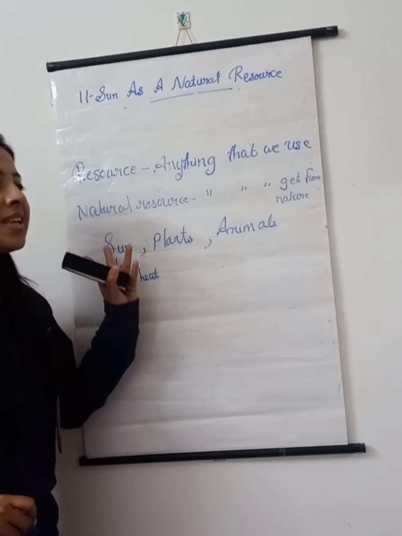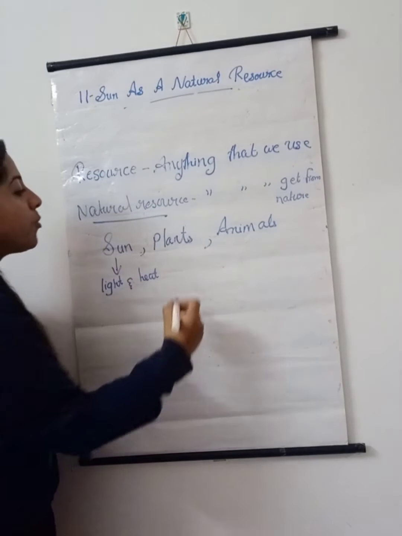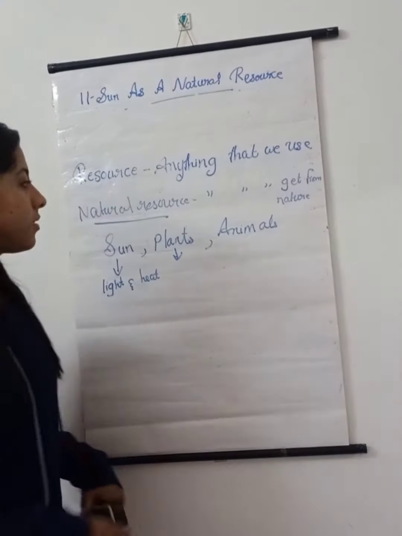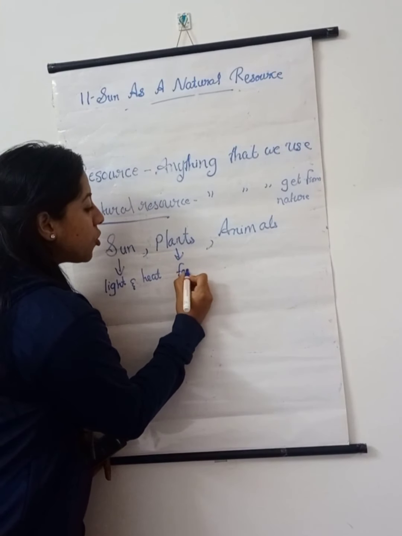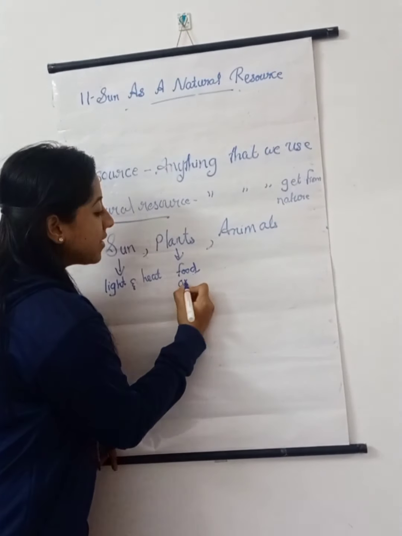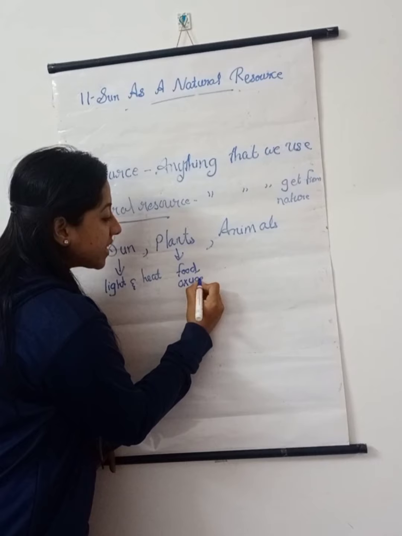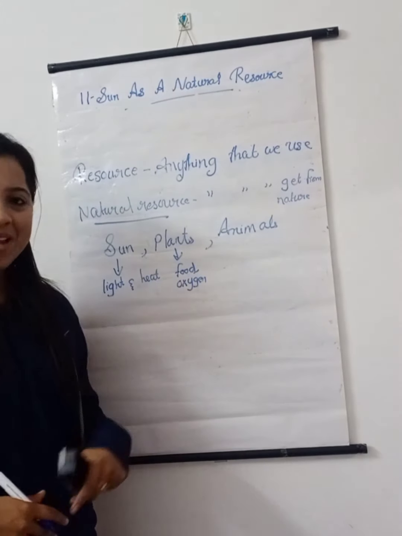The sun is acting as a natural resource. What about plants? The plants give us food. Not only food, it makes the air pure. That is, we are breathing oxygen, and this oxygen is provided by the plants.